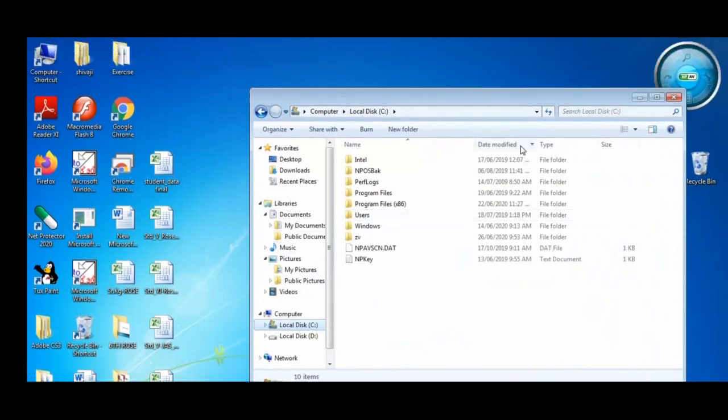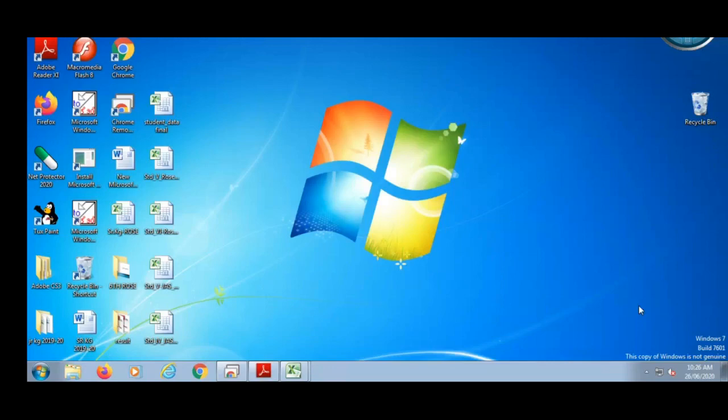Then the notification area. If you go down on the right hand side, there is the notification area. See here, this full area is called a notification area, where you can see the date and time. It means you can click on the button, it will display the date and time. When I put the cursor here, it shows the current date and time. See, Friday, June 26.